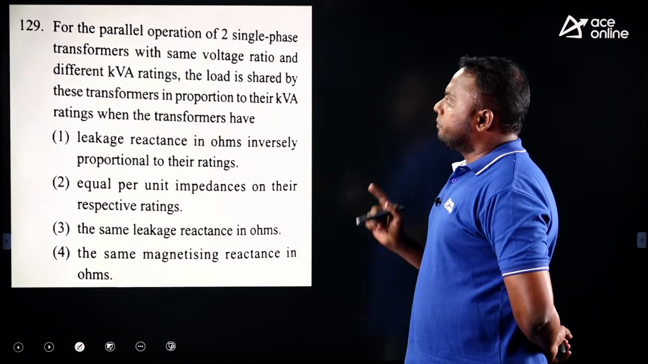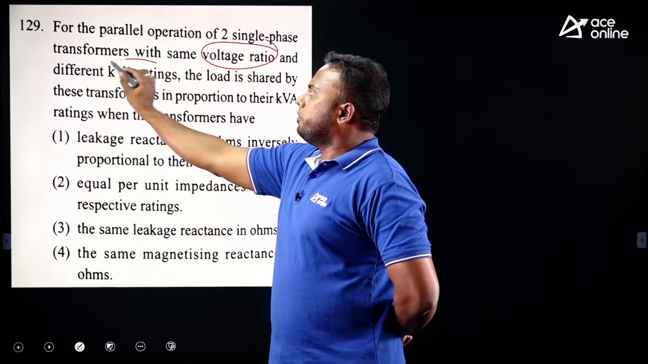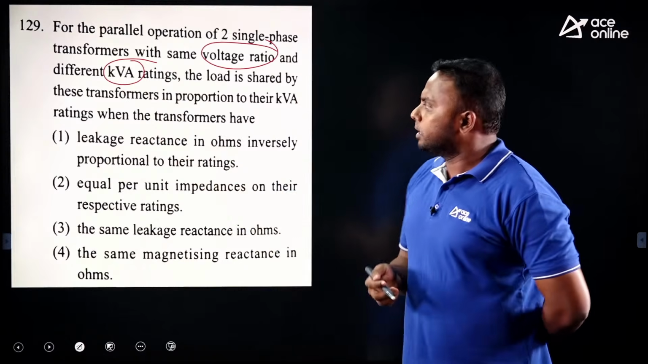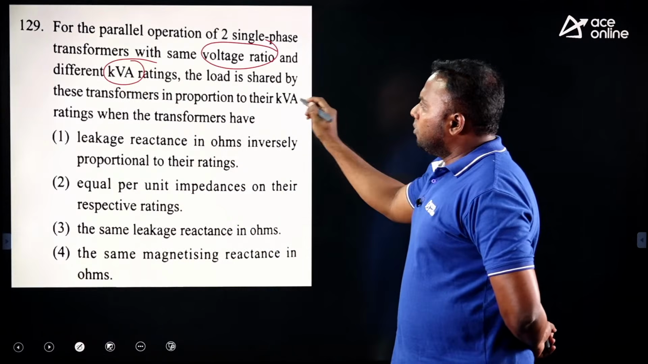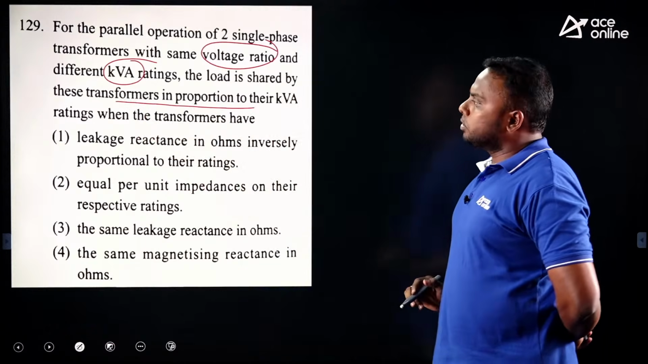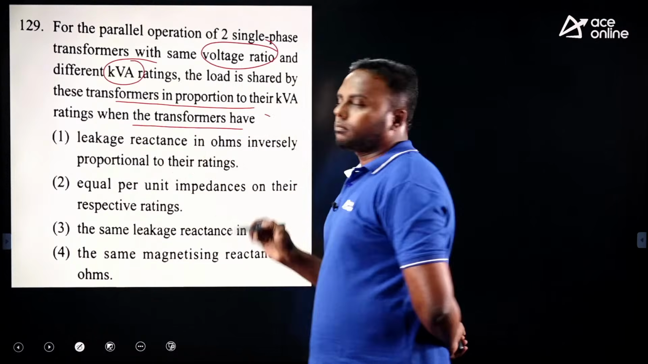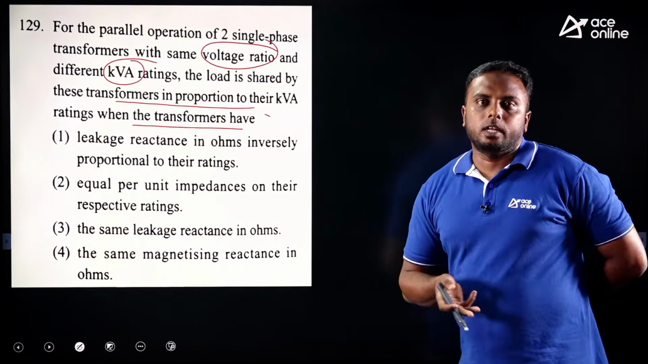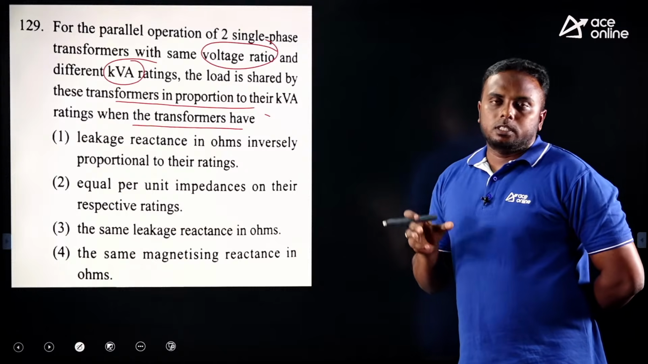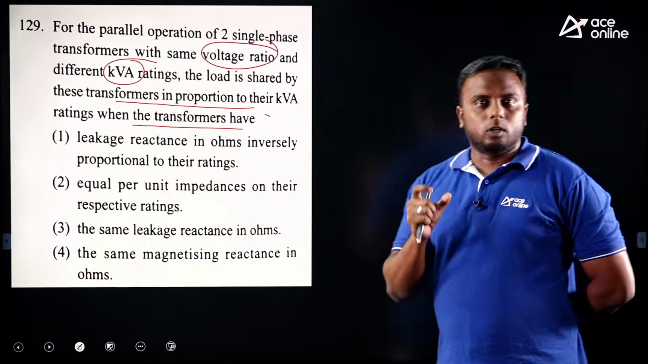For the parallel operation of 2 transformers with the same voltage ratio and different kVA ratings, kVA rating may be different always. The load shared by these transformers is in proportion to their kVA rating when the transformers have dash. I think you understand the question well. How will these two transformers share the load? That we need to get by satisfying one of the conditions.